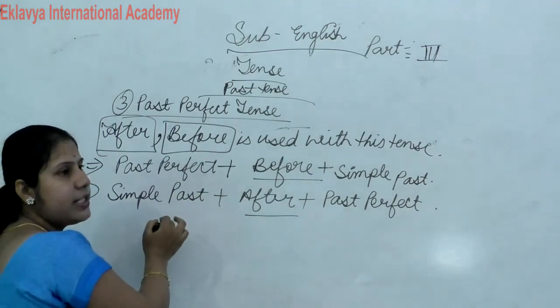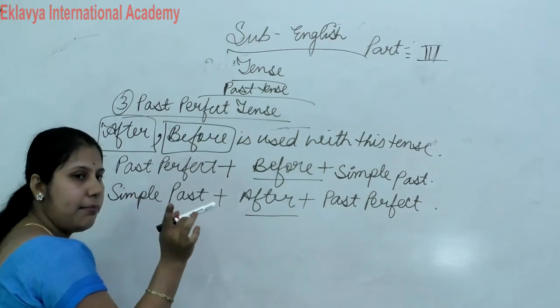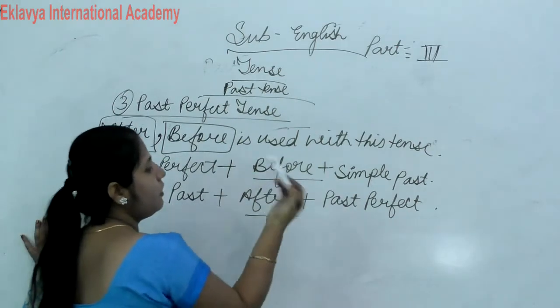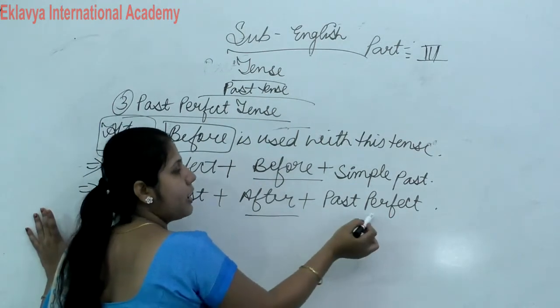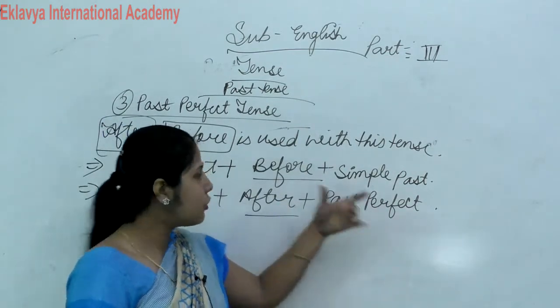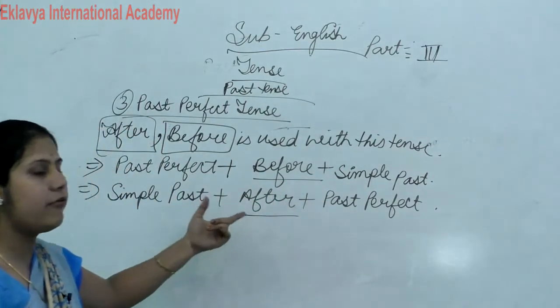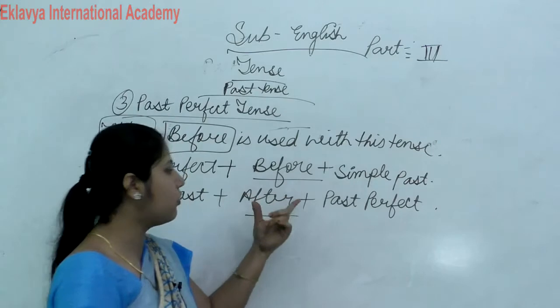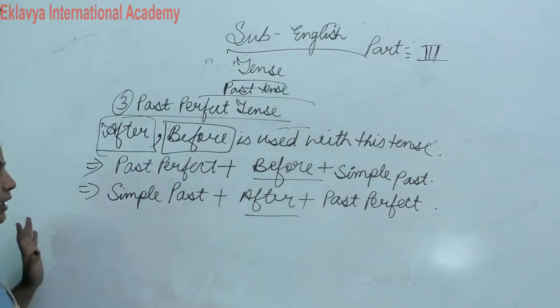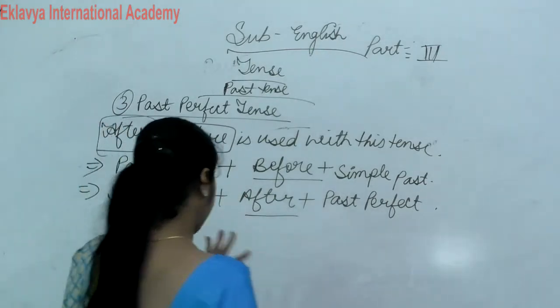After से पहले simple past आएगा, means before after we use simple past, and after we use past perfect. After के बाद में past perfect आएगा. So this is the use of before and after. This is the very important use of before and after. Clear? I think everyone understand about this before and after.